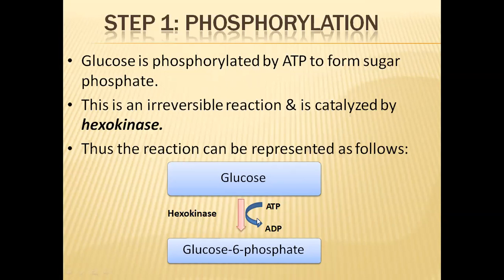In this reaction, we can see that glucose is reacting with ATP. ATP has energy, so the energy present in the ATP transfers one phosphate group to the glucose, so that glucose will be converted into glucose 6-phosphate.